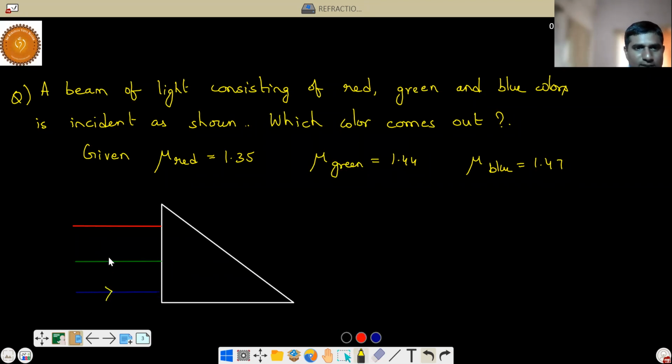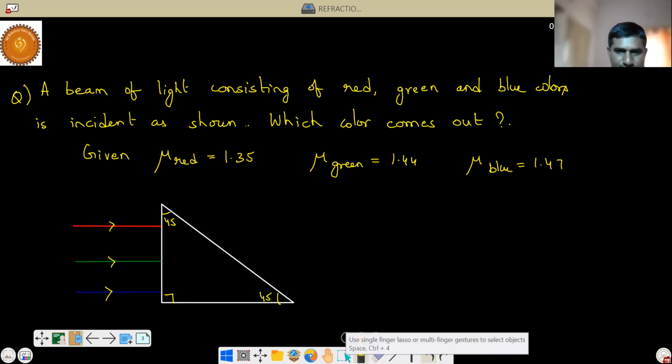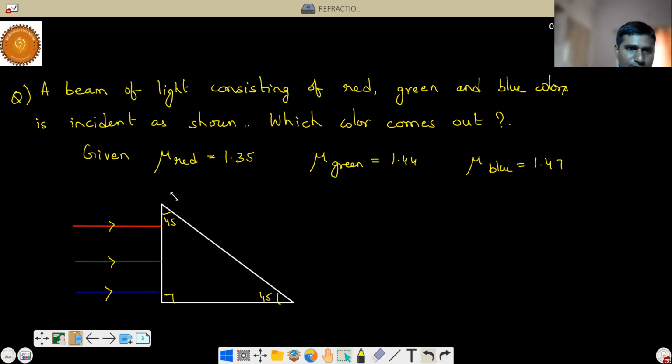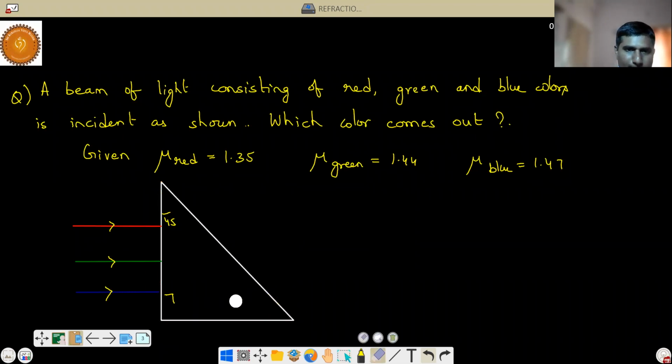Okay. So like this, the rays are incident here on a right angle triangle, 45, 45. So now, which color will come out? This is 90, this is 45, this is 45. Which color will come out?